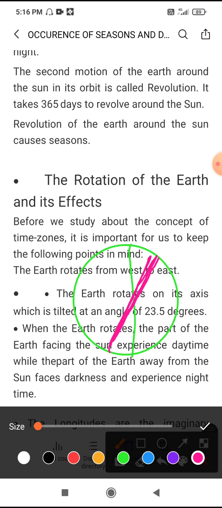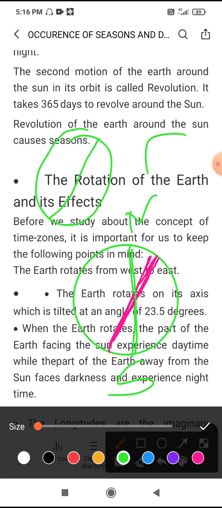Actually the globe is like this way, half globe is like this way, but it is tilted. If it is rotating like this, what happens here? It is north, it is south, and when it is tilted like this, what happens?